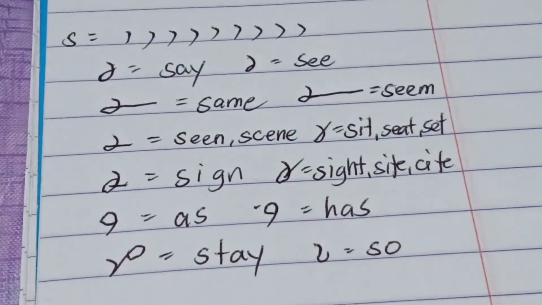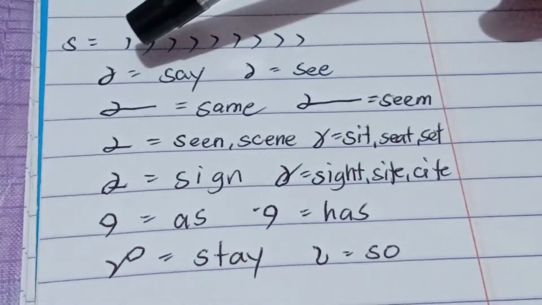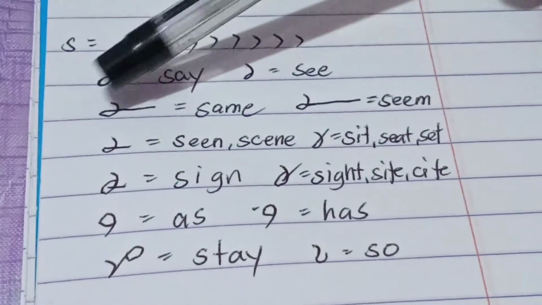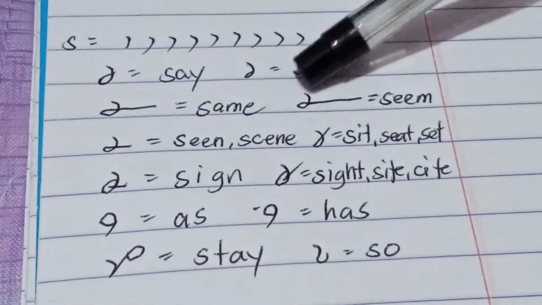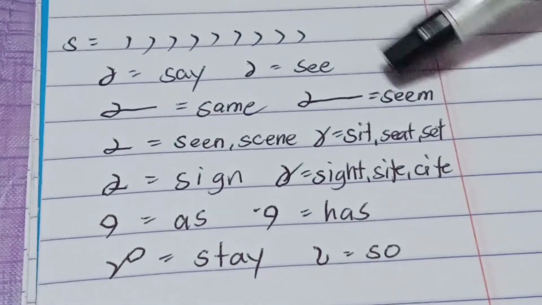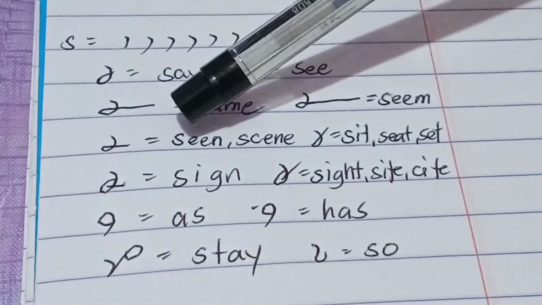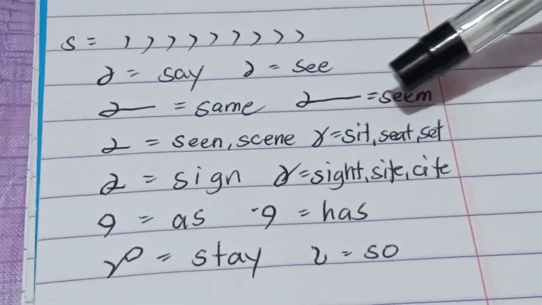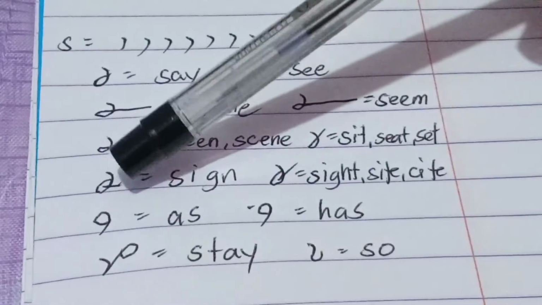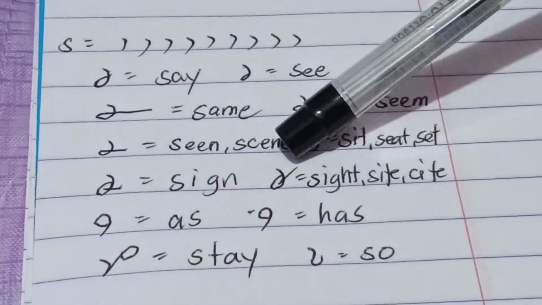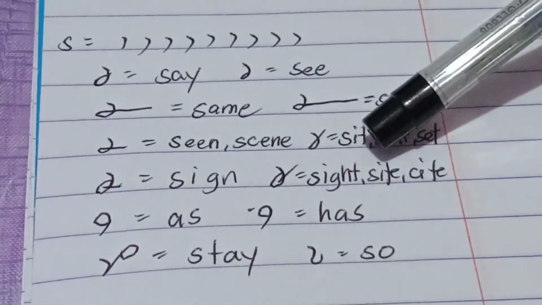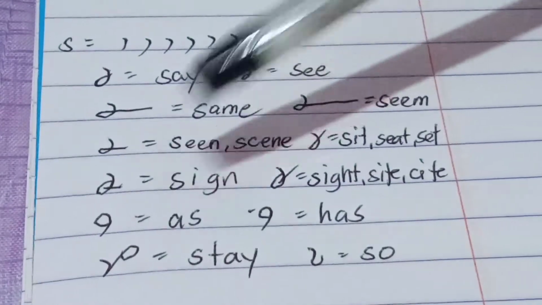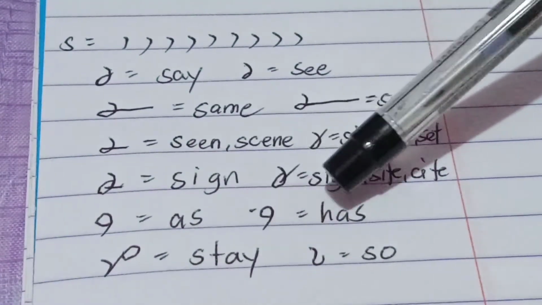Spell out and read. So this is S-A, say. S-E, see. S-A-M, same. S-E-M, seem. S-E-N, seen. S-E-T, seat, seat, set. S-I-N, sign. S-I-T, sight, with this spelling. Okay? A-S, as. H-A-S, has.